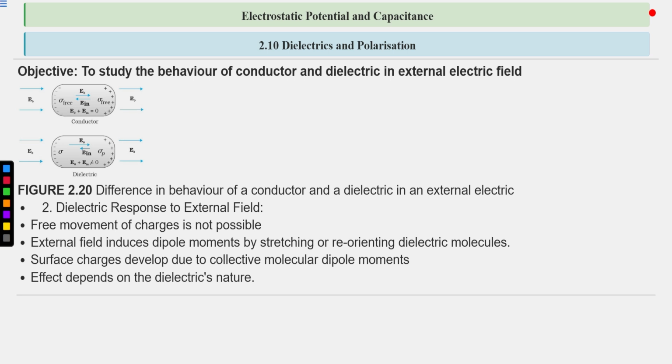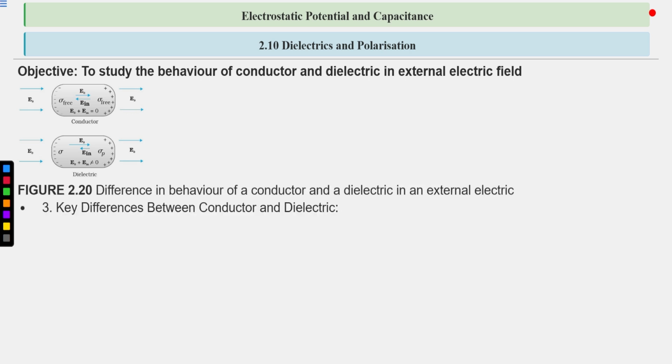The amount of surface charge induced on the surface depends entirely on the dielectric nature, that is, what type of dielectric it is: a strong insulator, or somewhat conducting and somewhat insulating, not a proper conductor or perfect insulator. How much charge is present on the surface of the dielectric when the external field is applied depends entirely on this.